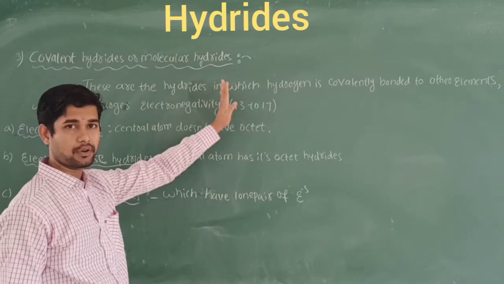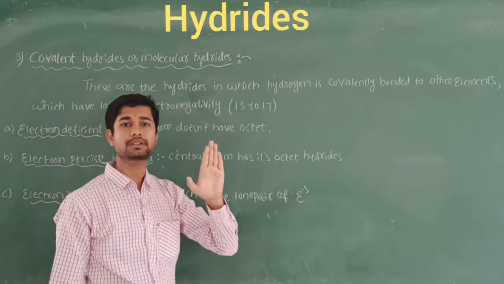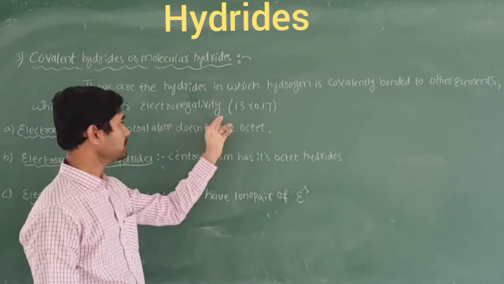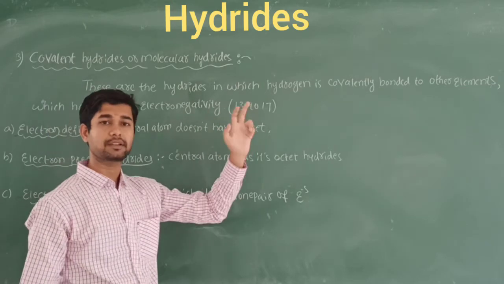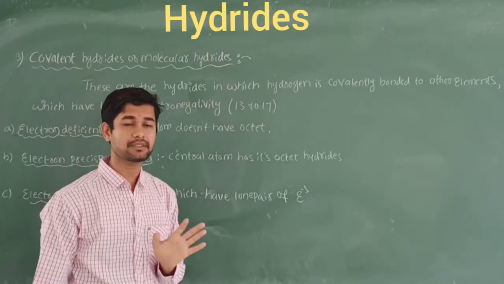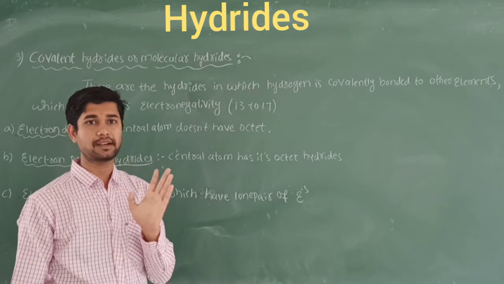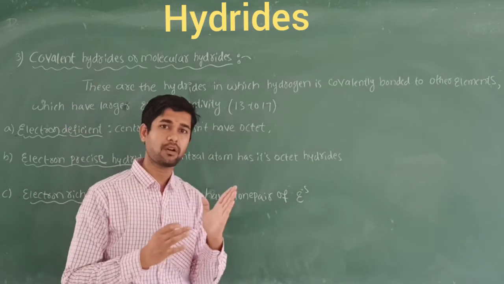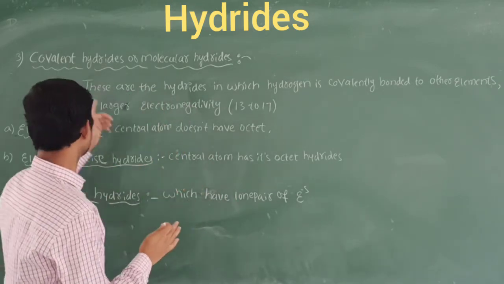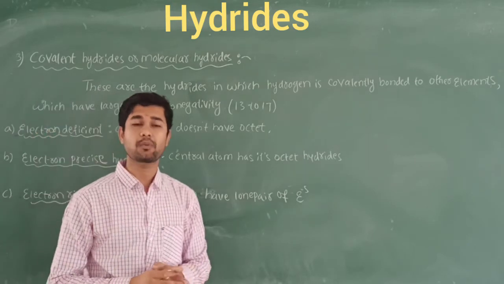Hydrogen comes under the S block elements, and the remaining larger electronegativity elements are group 13 to group 17, called P block elements, right? So the combination of S block and P block elements we call covalent hydrides or covalent molecules.